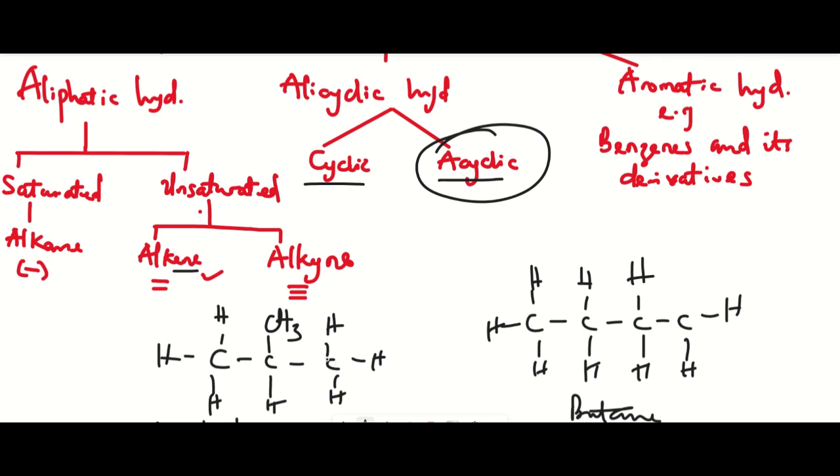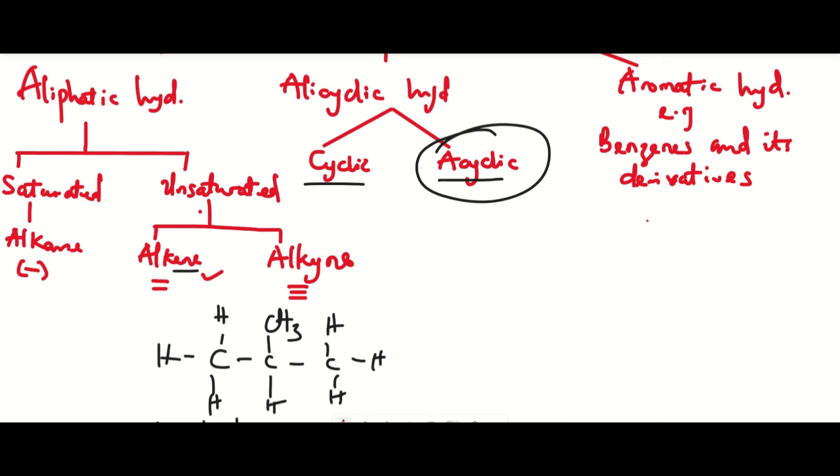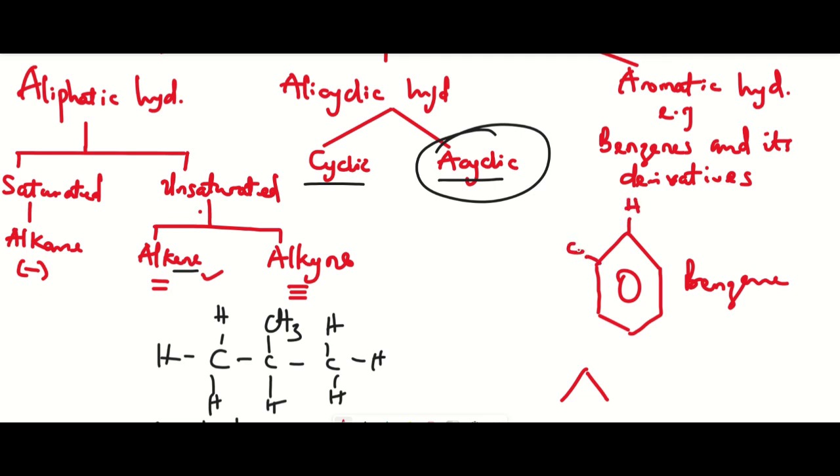So what do we mean by benzene and its derivatives? This is the structure of benzene, right? So I have this as benzene. Note that for each angle of benzene, we have a carbon atom there, and the carbon atom is connected to one hydrogen atom, and that is why benzene is given as C6H6, because for each edge we also have a carbon atom there. In total, we have 6 carbon atoms and 6 hydrogen atoms. So the formula for benzene is C6H6.